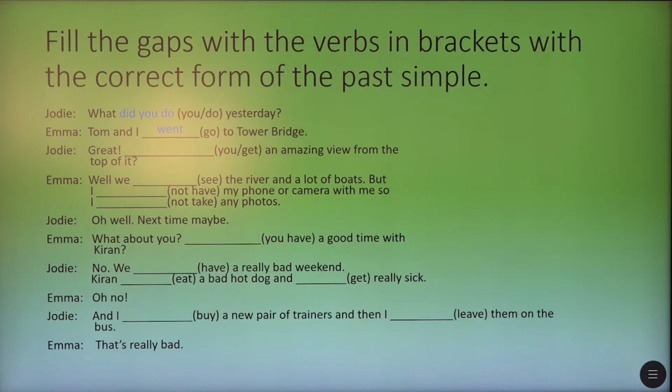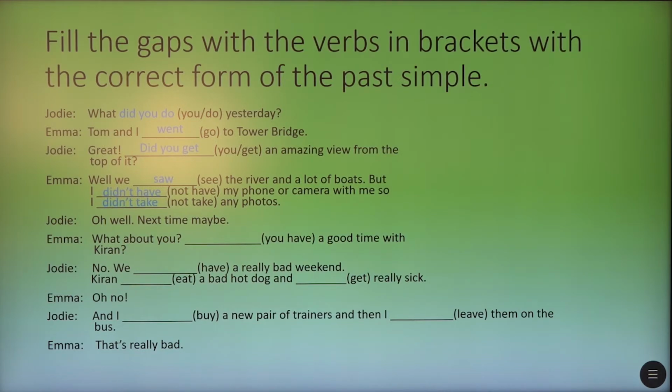Bridge. Great. We've got the verb get and the pronoun you. Did you get an amazing view from the top of it? Well, it's see in the brackets, as you can see. We saw the river and a lot of boats, but the negative, and I didn't have my phone or camera with me, so I didn't take any photos. Oh well, next time maybe.